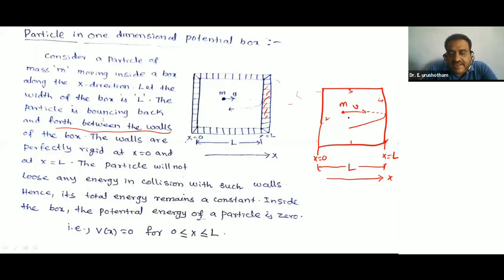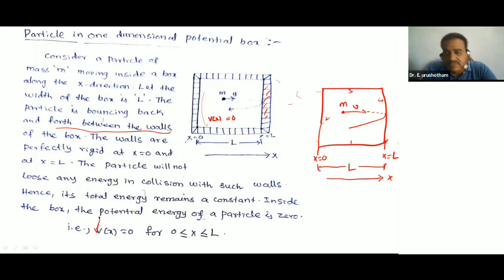The potential energy of the particle is 0. So inside the potential box, the potential energy V of x is equal to 0. You see here, V of x is equal to 0. What I am saying is, let us consider a particle in a one-dimensional potential box. Let m be the mass of the particle, moving with velocity v.